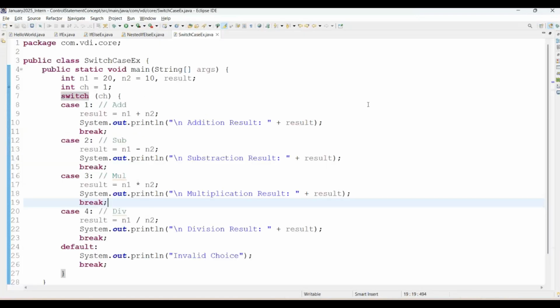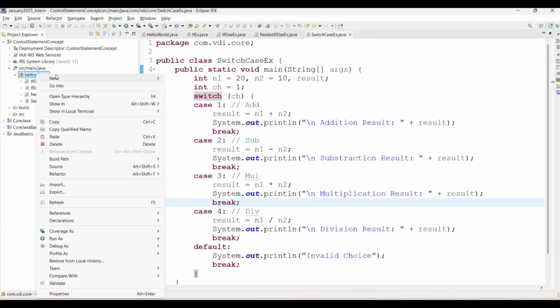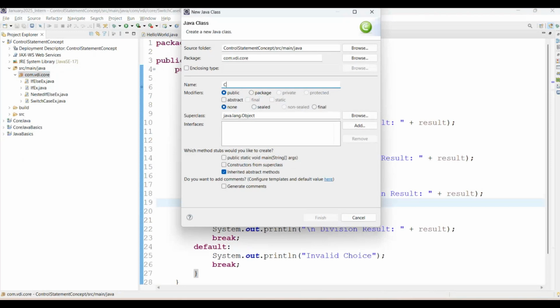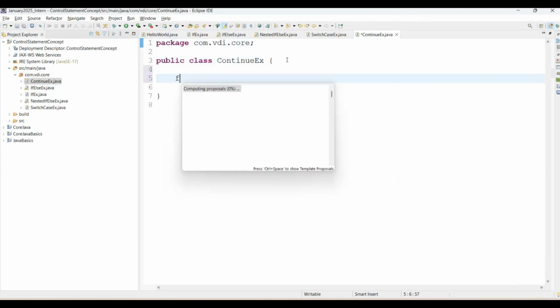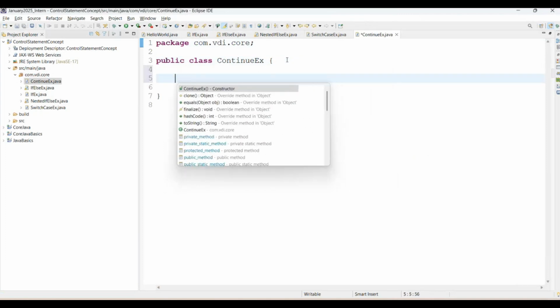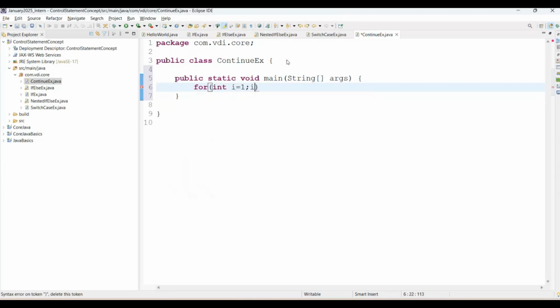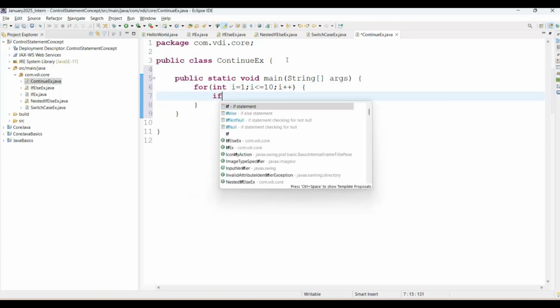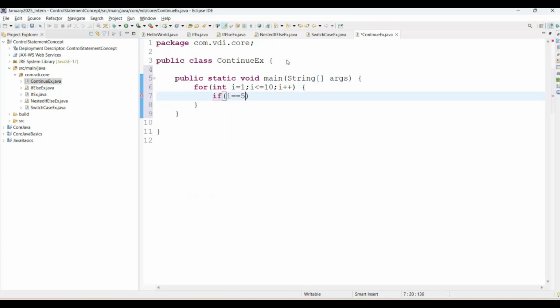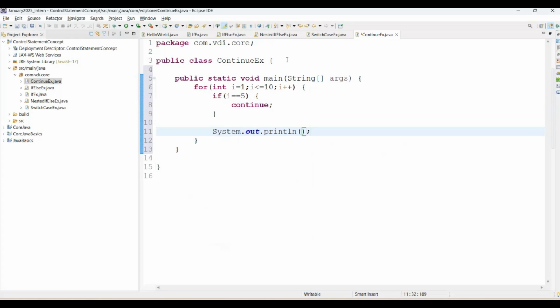See on screen, I'm going to create one more Java class, and I'm giving the class name ContinueExample. Simply I am creating the main method. There will be a for loop: integer i equal to 1, this is the initialization, i is less than or equal to 10, and here is i plus plus. Now I am using i equal to 5, and immediately I am adding continue. Here we are printing i.